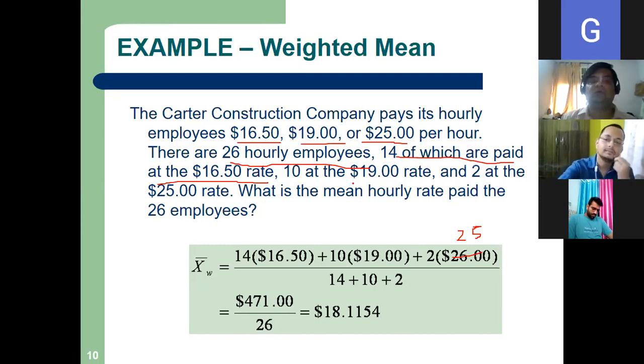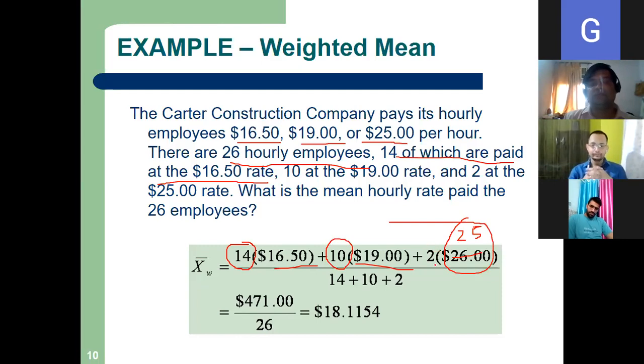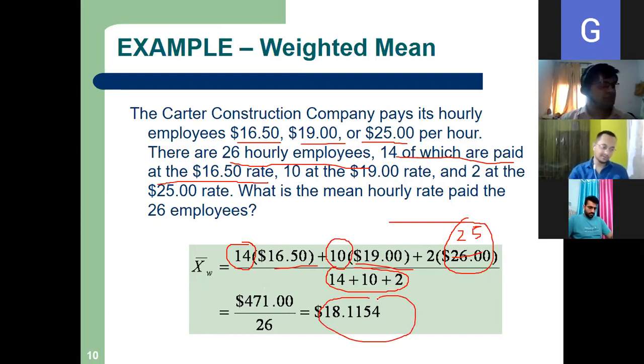So here you have to use the weighted mean. So here, this is my weight, 14. How many are getting paid at the rate of 16? 14. How many are paid at the rate of 19? 10. How many are paid at the rate of 25? It is 2%, right? And divide by the number of persons. So this is a weight. If you calculate this, it is 18.1. So this is one application of weighted mean also, right?